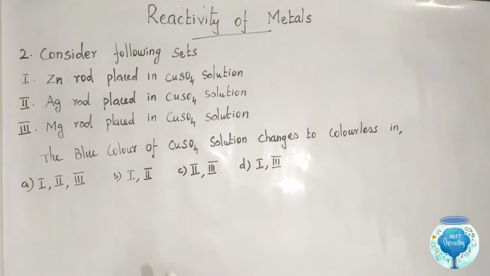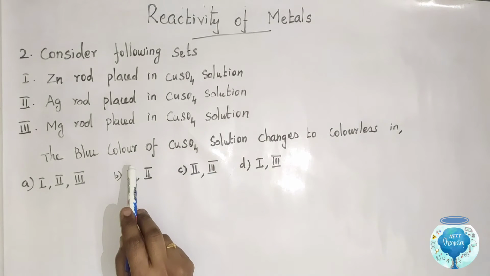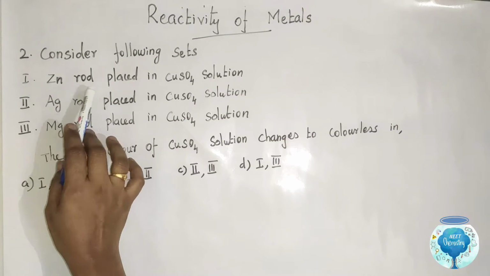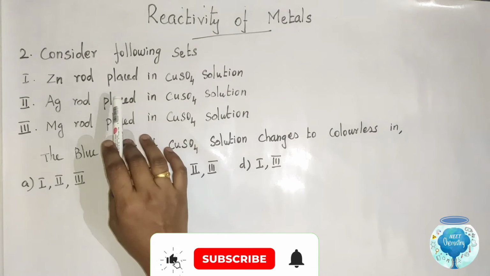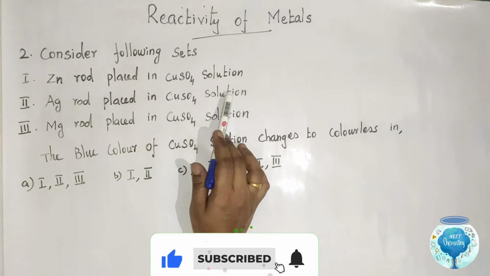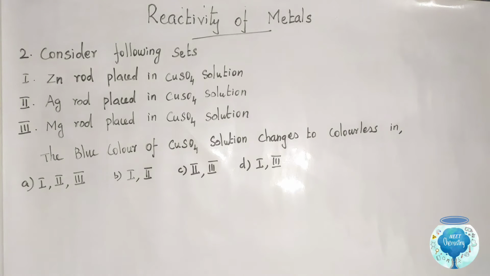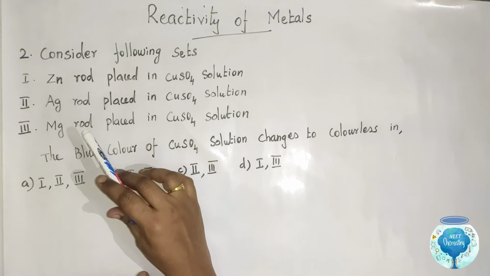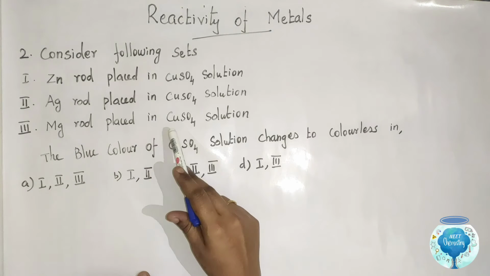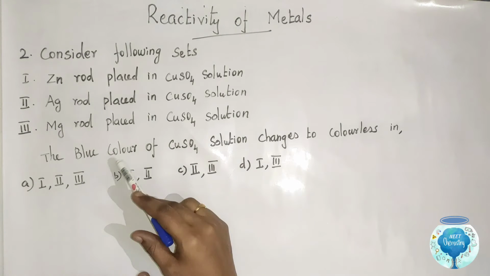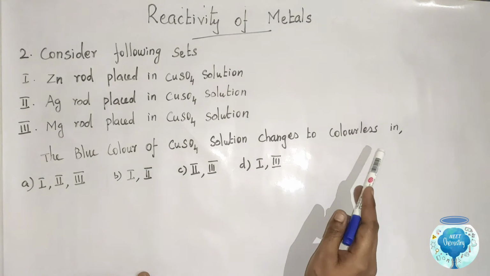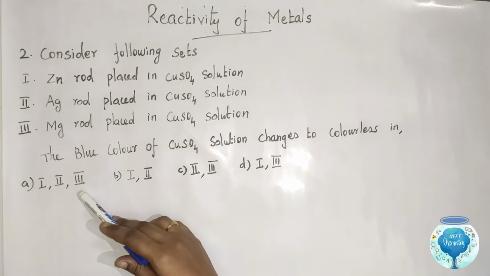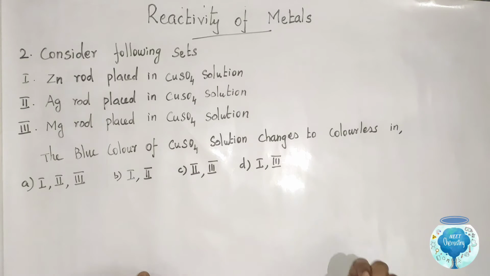Question number 2. Consider the following sets. First one, zinc rod placed in copper sulfate solution. Second one, silver rod placed in copper sulfate solution. Third one, magnesium rod placed in copper sulfate solution. The blue color of copper sulfate solution changes to colorless in option A, B, C, D.